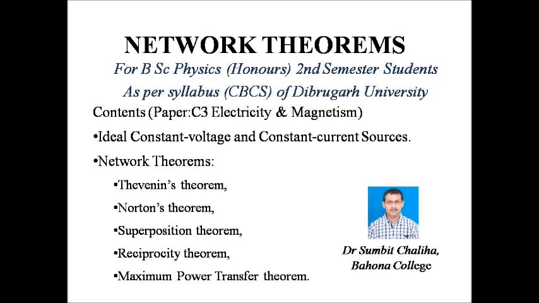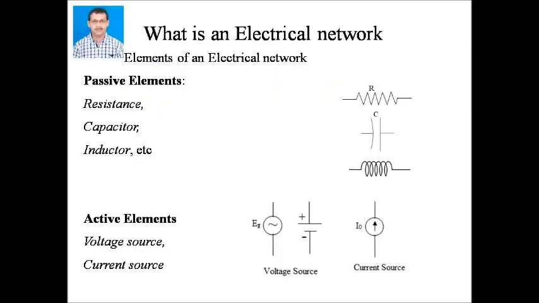An electrical network may be a simple circuit or a complex circuit with different branches or a combination of several circuits. There are two types of circuit elements: passive circuit elements and active elements.